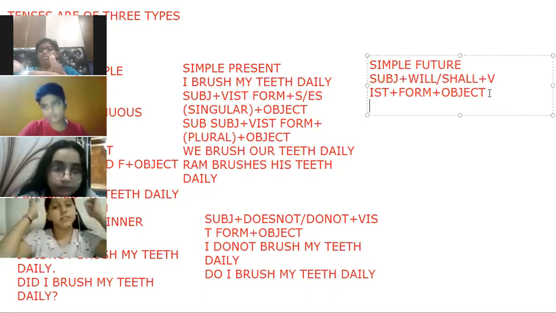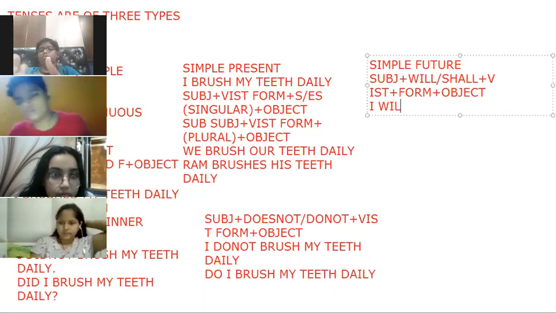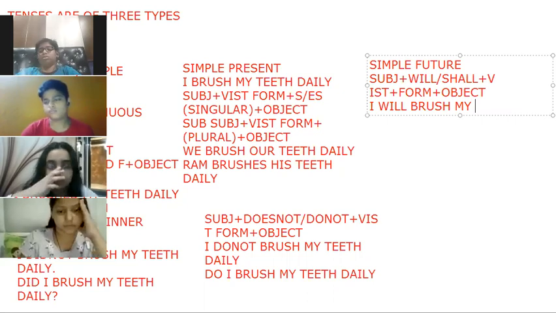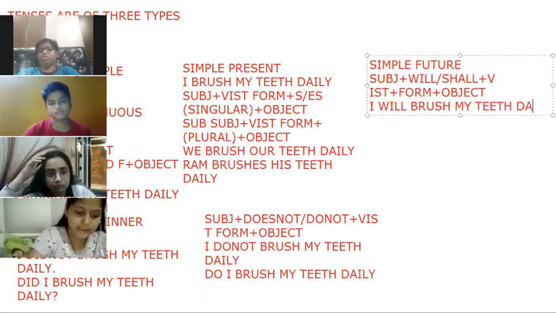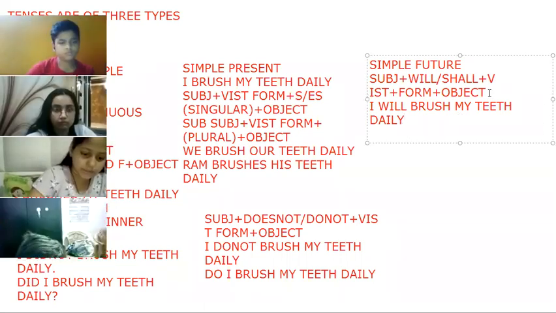Same sentence, I can change: I will brush my teeth daily. And if I want to change it into negative, then I will use will not or won't.